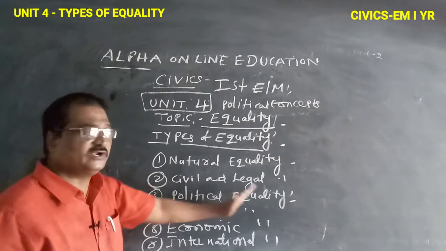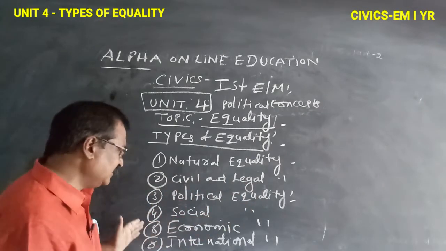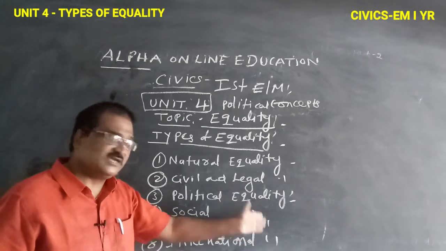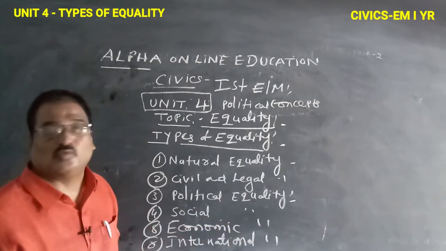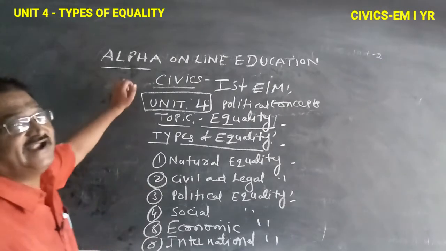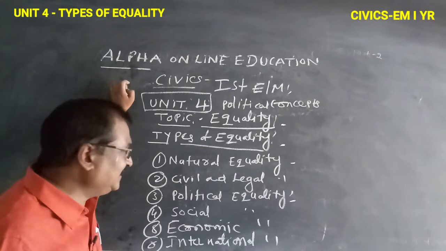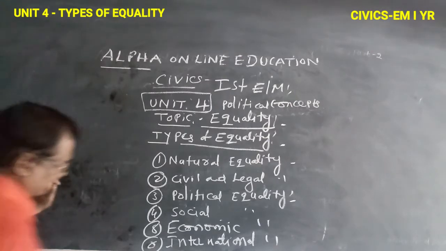The third one is political equality. The fourth one is social equality. The fifth one is economic equality. The sixth one is international equality. These 6 are all kinds of equality.